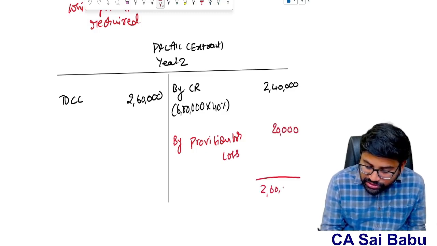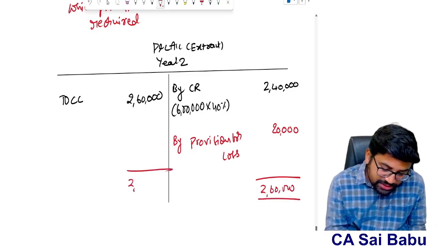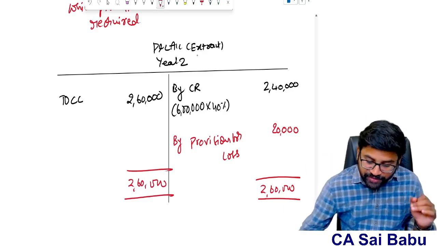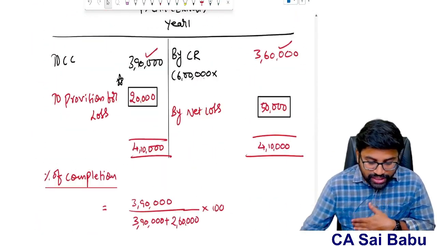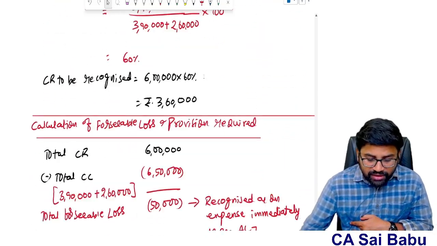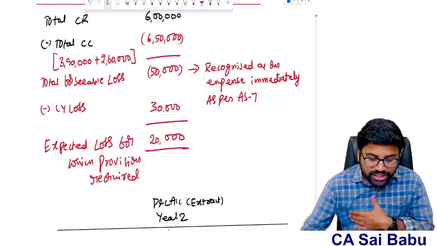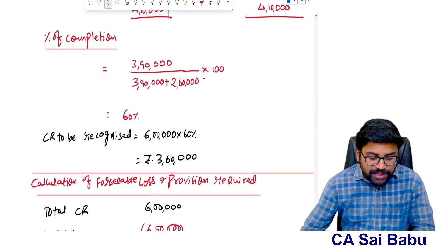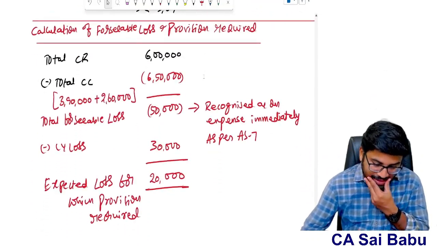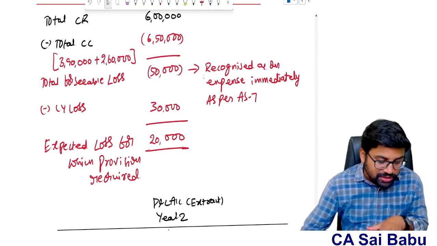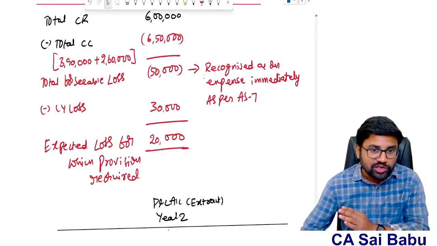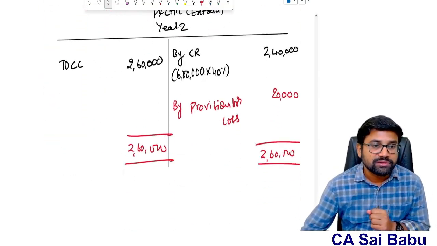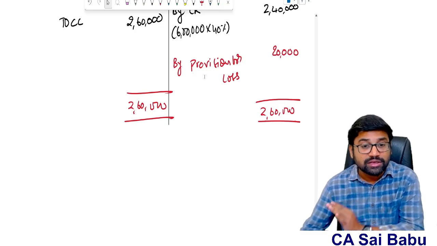So 2,60,000. This is the concept. This is the perfect way of understanding things. So whenever any expected loss is there, make sure that the entire expected loss is recognized as an expense immediately. Expense means P&L account debit side. Apart from the current year loss, which is automatically recognized, for the balance expected loss you create a provision. Next year, you reverse the provision when the actual loss becomes reality.